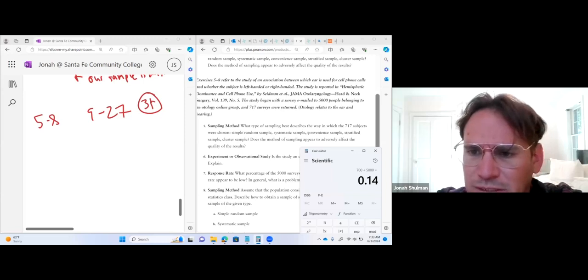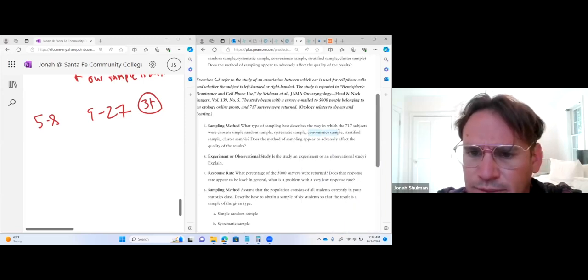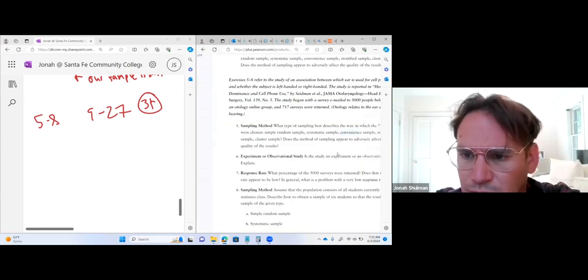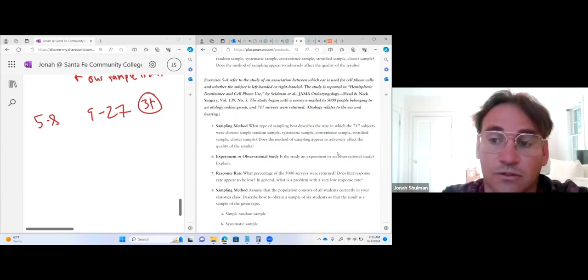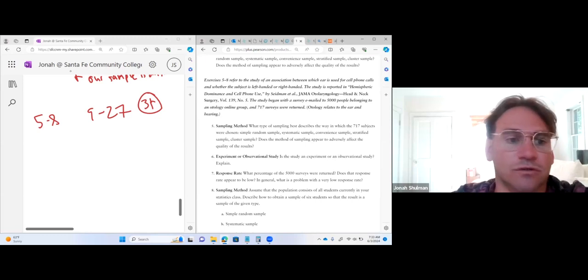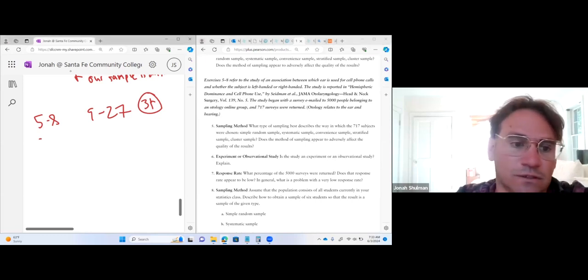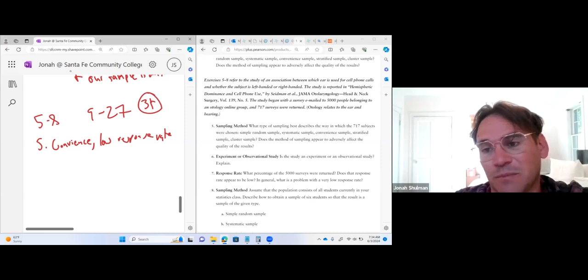To me, it's a convenience sample. Just got who they could get. And does it adversely affect the quality of the results? I think it does. Even though it was in this great journal, I don't like the fact that they used convenience sampling and had a low response rate. I wish I knew exactly their methods for how they reached out to these people.